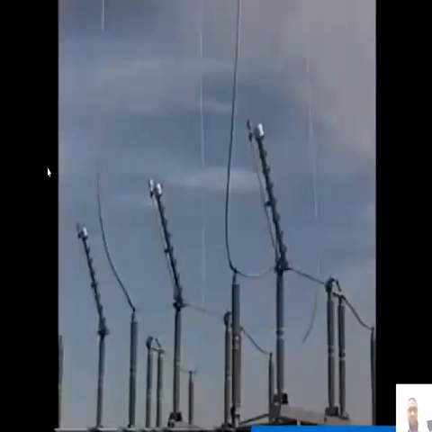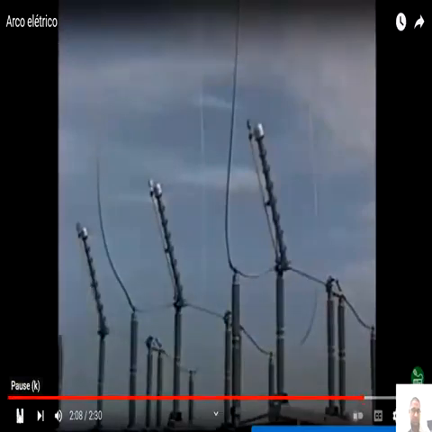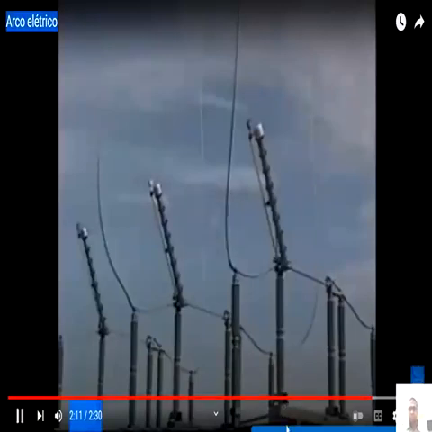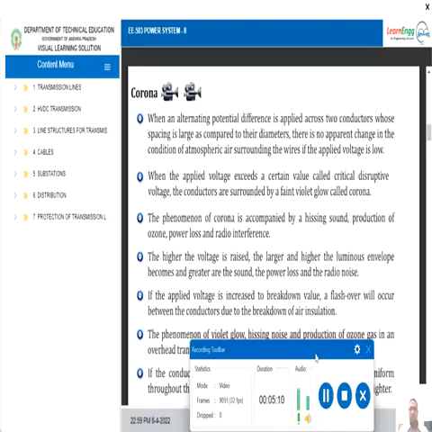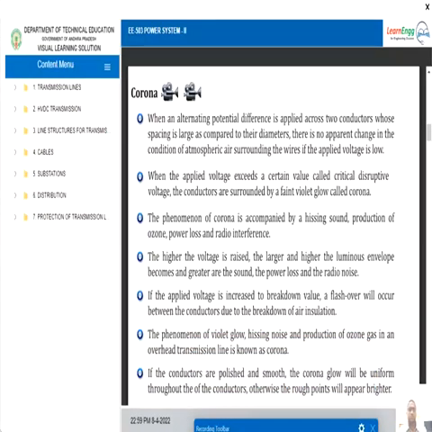So these are all the various practical examples where electric discharge occurs in the substations. After seeing the videos, you may get aware of how the corona is produced.